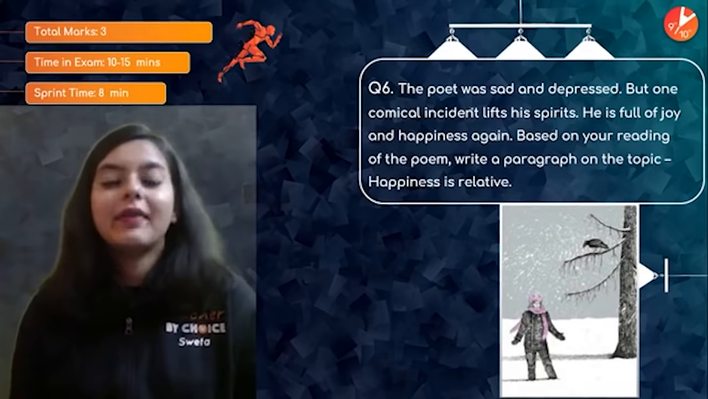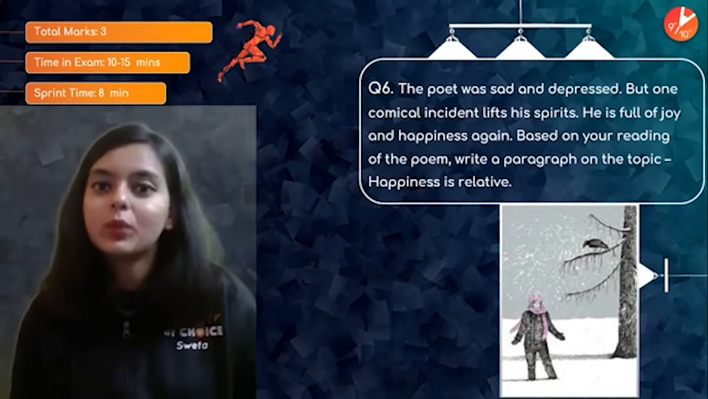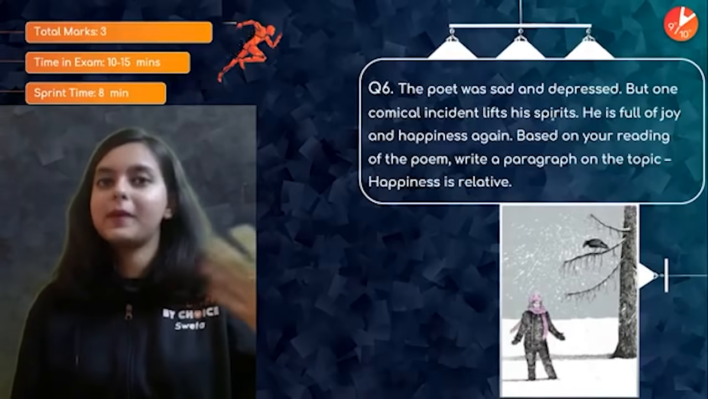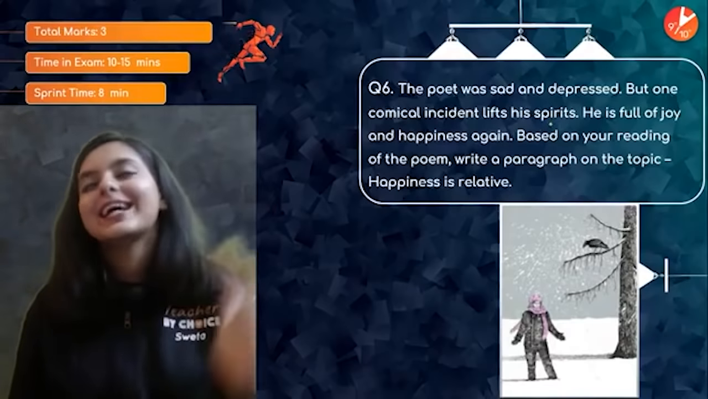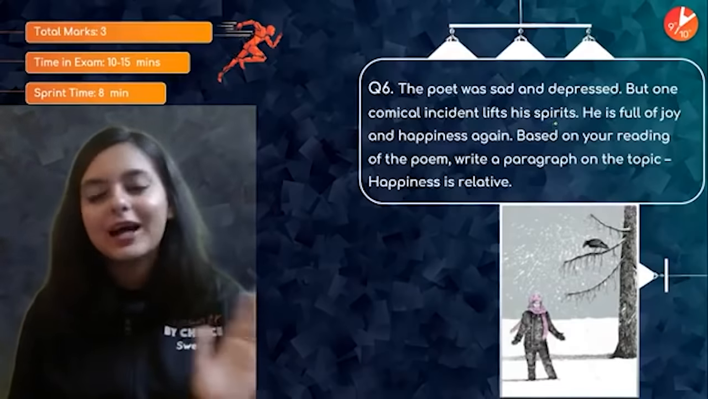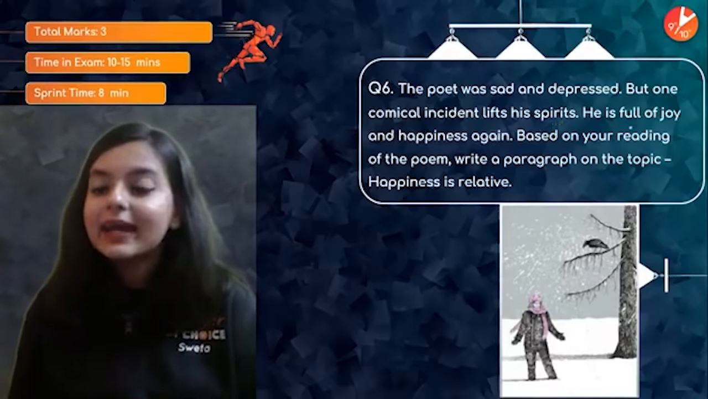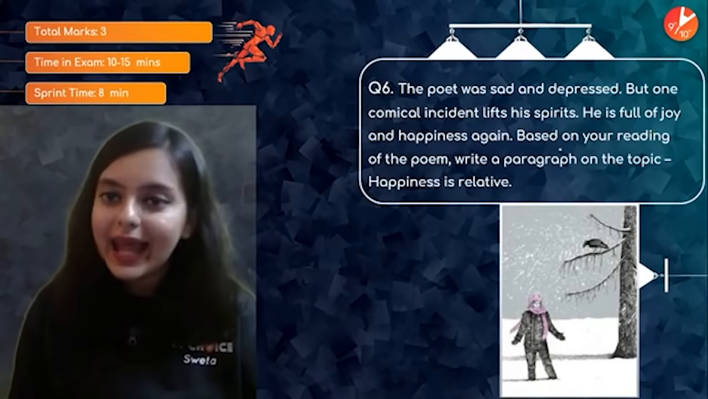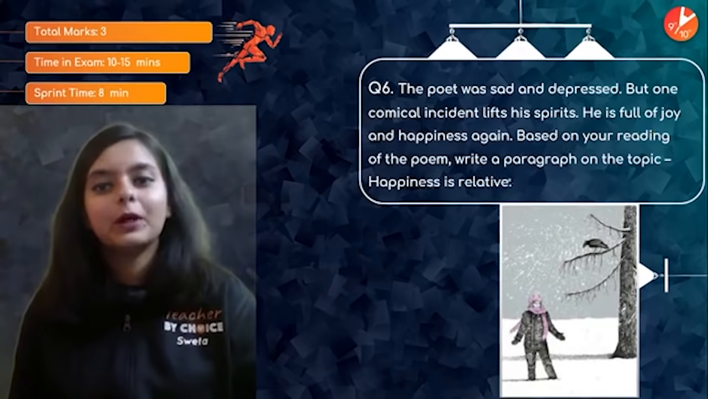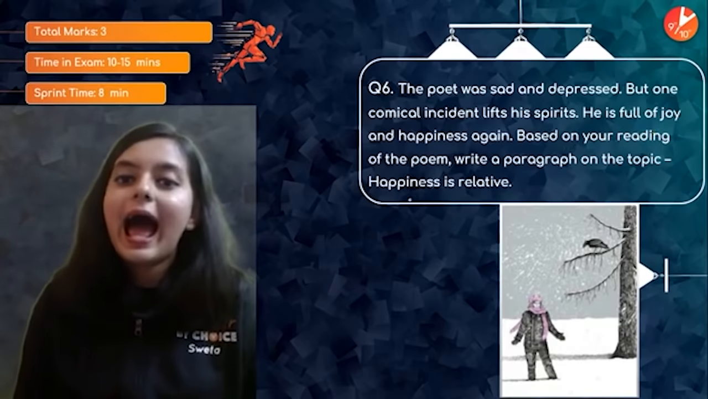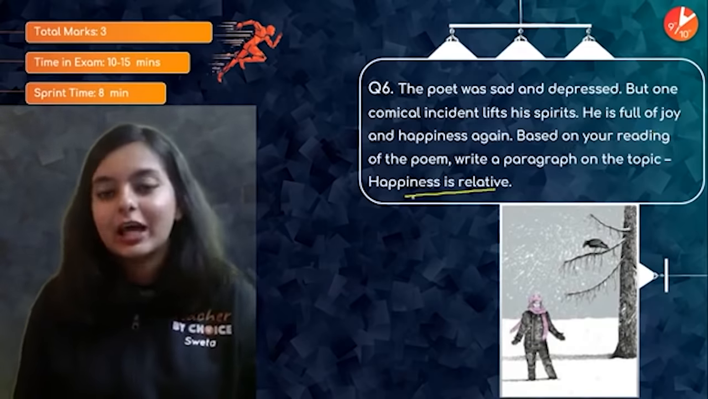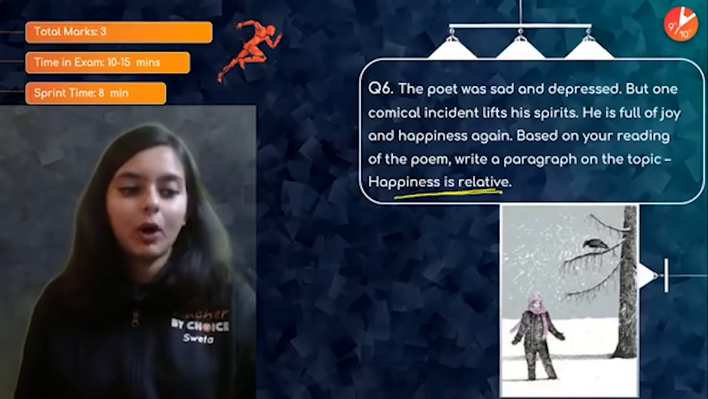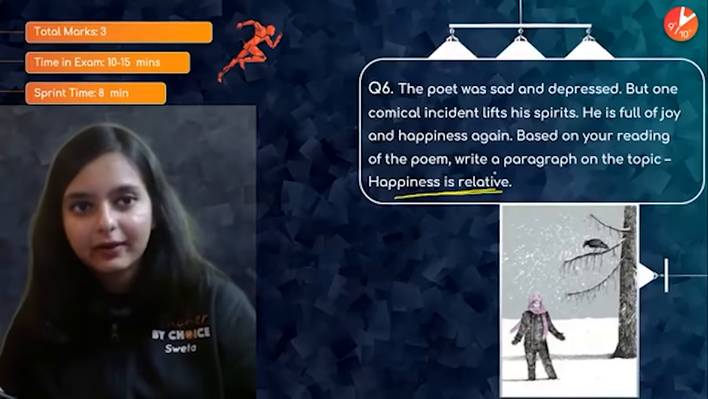Next is question number 6, which is from that poem called Dust of Snow. The poet was sad and depressed, but one comical incident lifts his spirit, which is, of course, the action of the crow shaking the branch of the hemlock tree. And then he becomes full of joy and happiness again. Based on your reading of the poem, write a paragraph on the topic, happiness is relative. So this is going to be your topic, and on this you have to write a paragraph.